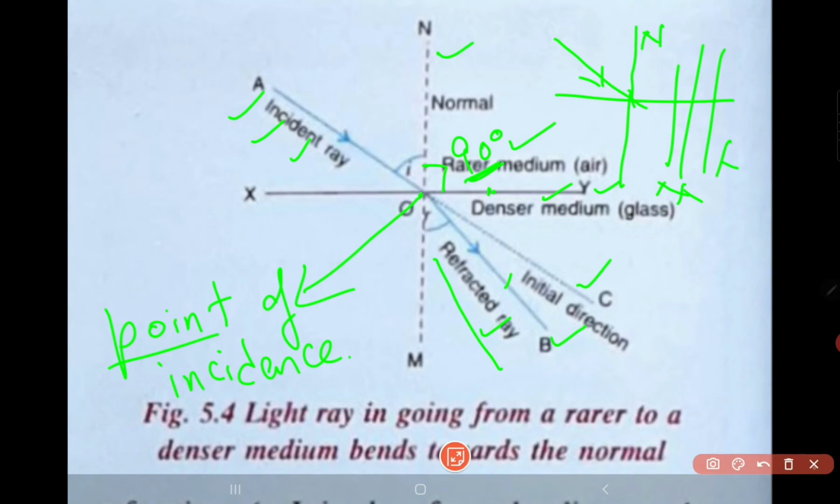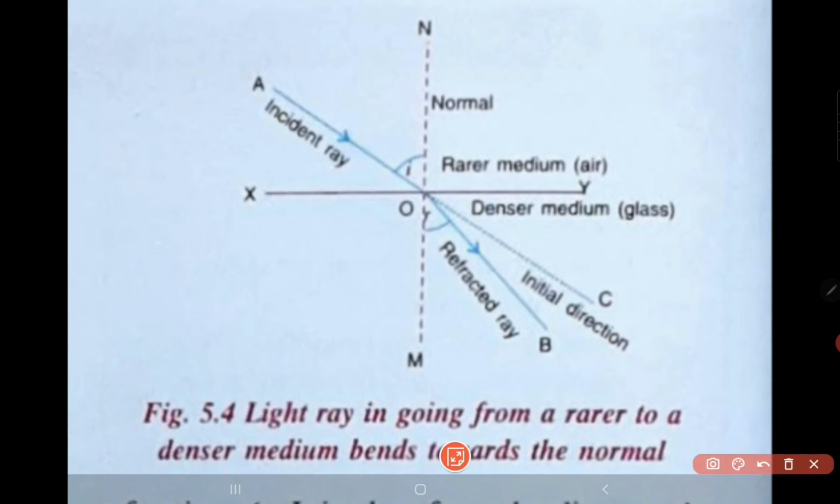Now let us understand a few more. The other term given in our book is the angle of incidence. In the previous diagram I showed some angle here. I was telling that the light should strike making some angle with the surface of separation, but we are supposed to learn this angle: the angle formed between the normal and the incident ray is known as the angle of incidence.